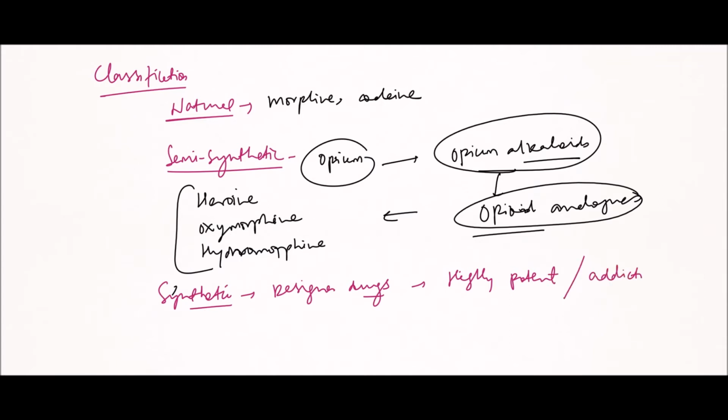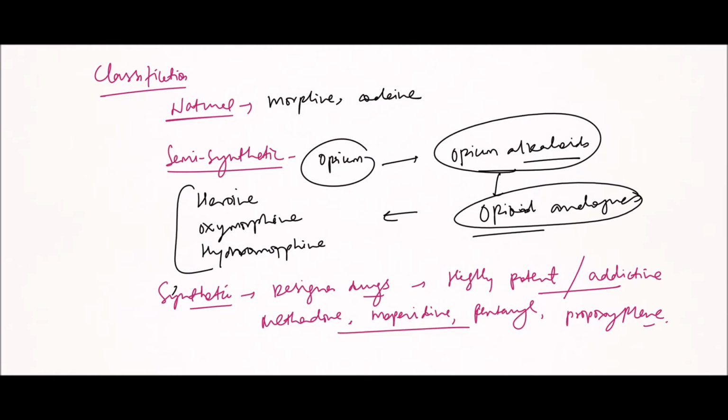Addiction potential is very high, and examples are methadone, meperidine, fentanyl, propoxyphene. So these are examples of designer drugs or synthetic substances of opium.